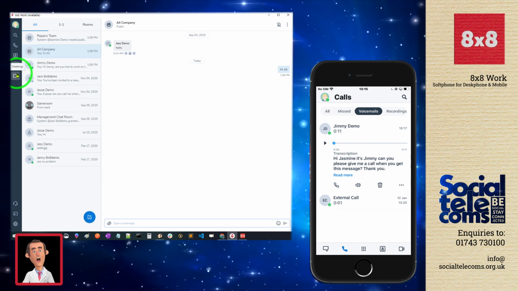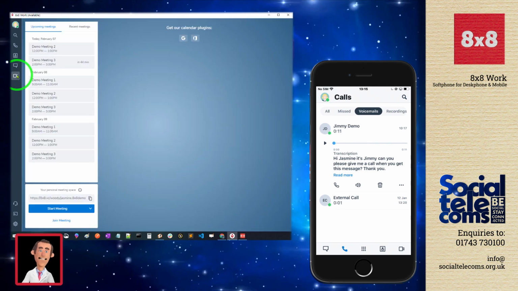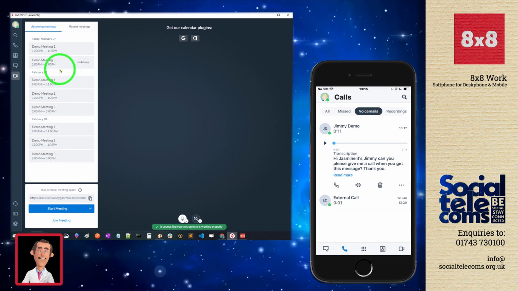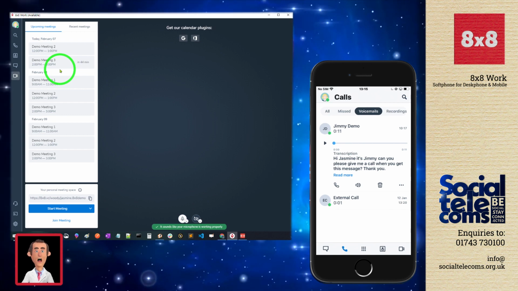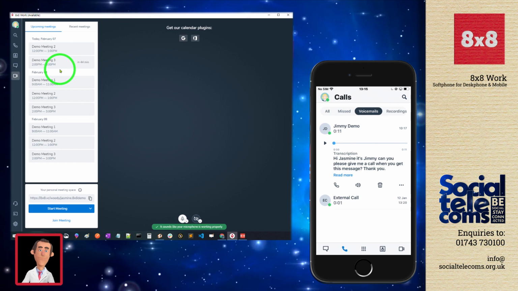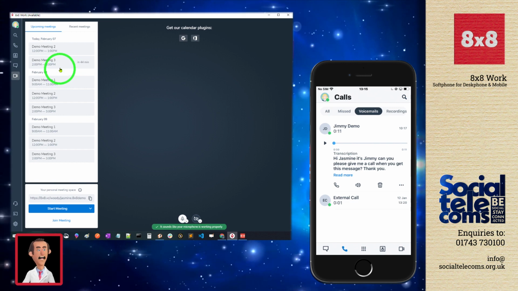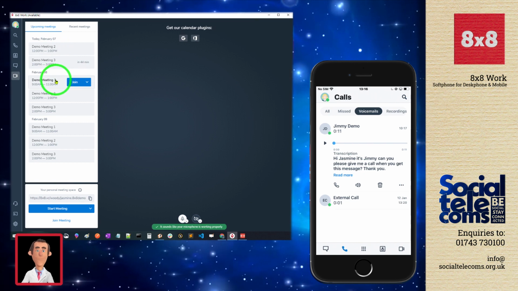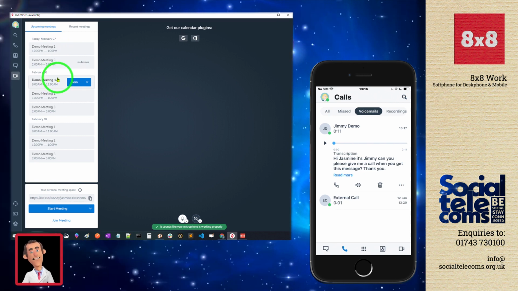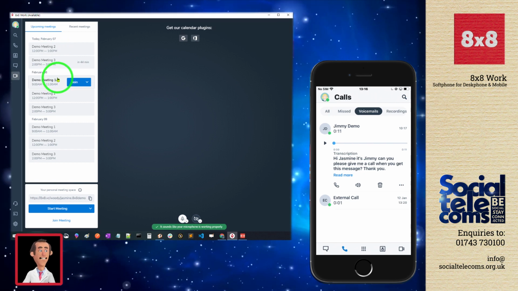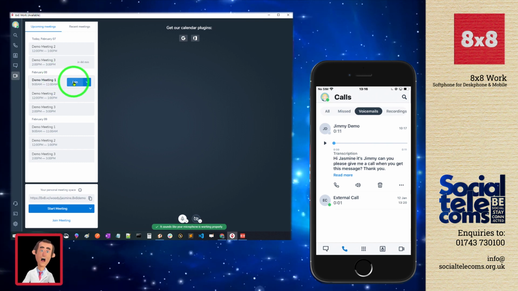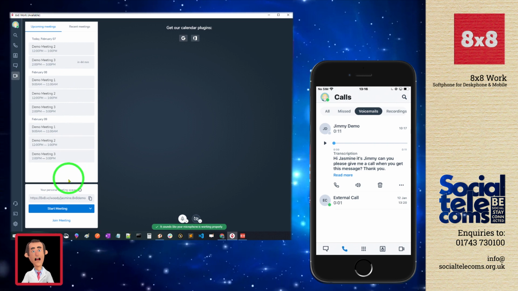Moving down to the video meetings capability. So I've clicked on there. What I've done as well is I've synchronized this into the Google Calendar for this user, but we can also do that with Microsoft Outlook again. And once we do that, it synchronizes my calendar entries into the 8x8 application. If there's an 8x8 meeting associated with one of these entries, as you can see, I get a single click to join functionality here.